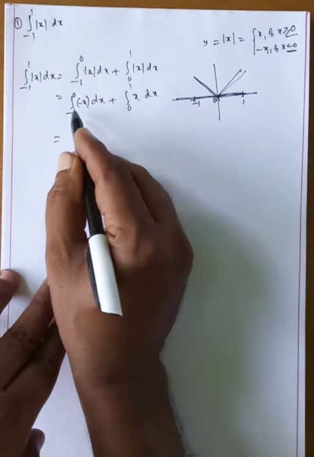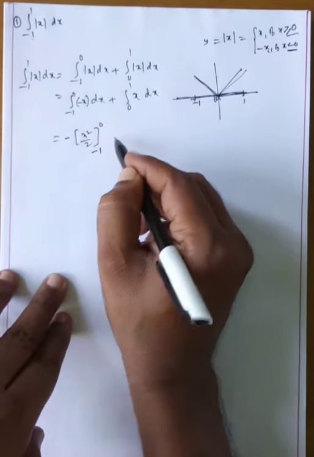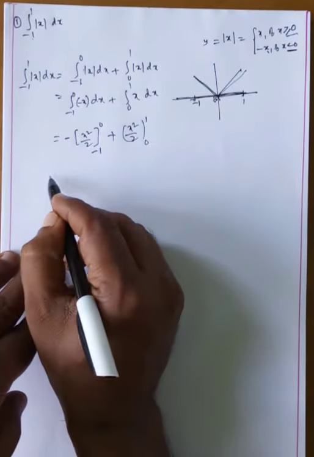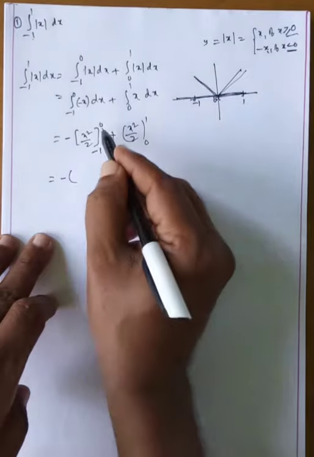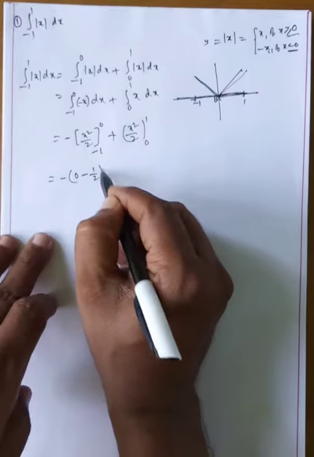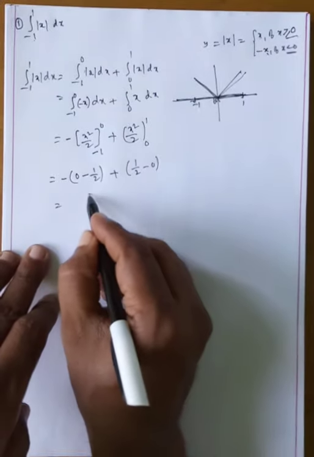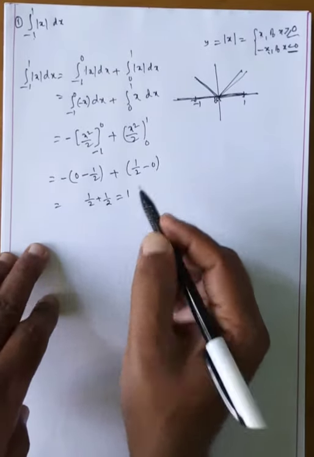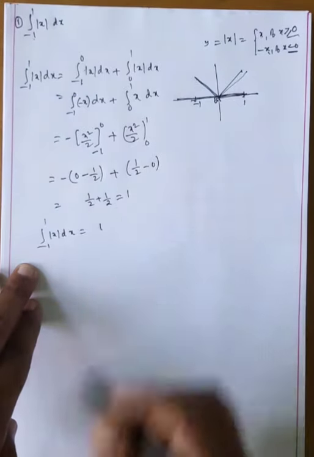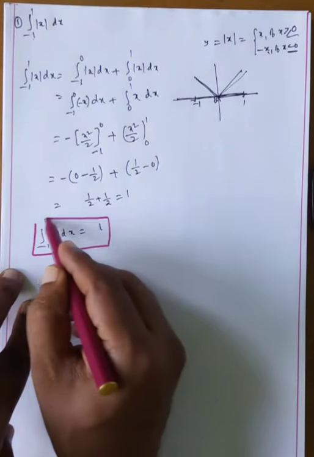Here the integral of x, with minus in front, is x square by 2, limits minus 1 to 0, plus integral of x is x square by 2, limits 0 to 1. That is equal to minus of upper limit 0, 0 by 2 is 0, minus lower limit x value minus 1 whole square, 1 by 2, plus upper limit 1 by 2 minus lower limit 0. So 1 by 2 plus 1 by 2 is equal to 1. The integral of minus 1 to 1 mod x dx is 100% 1. This is the answer, my dear student. In this way we will do the problems.